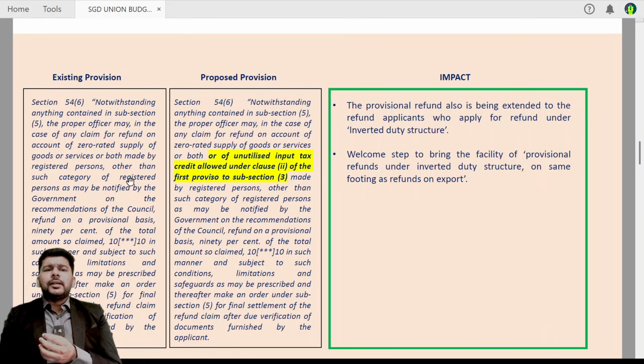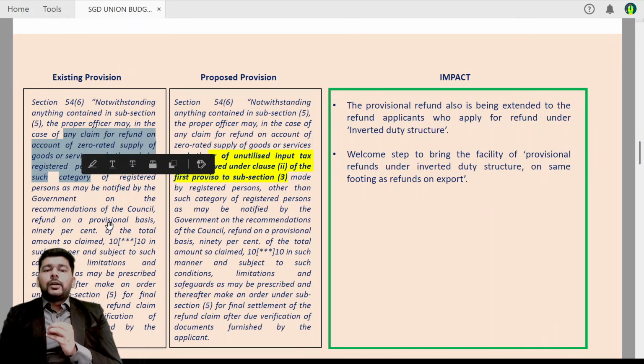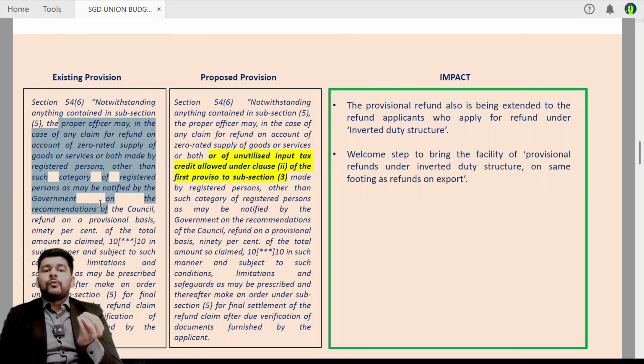The next amendment is proposed in the provision of section 54 subsection 3, that is the provision for refunds on a provisional basis. Currently, a proper officer is allowed to issue refund on a provisional basis for zero rated supply of goods or services by a registered person or any other notified category of refunds, where a provisional refund means up to 90% of the refund amount applied for can be given before closure of the entire refund assessment.